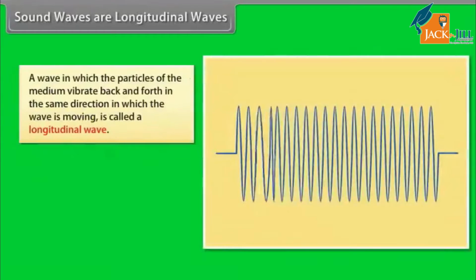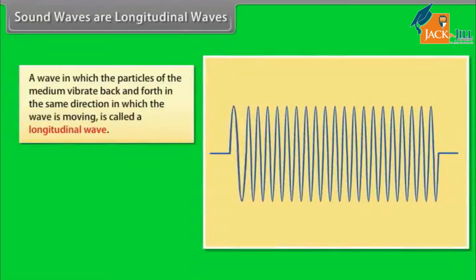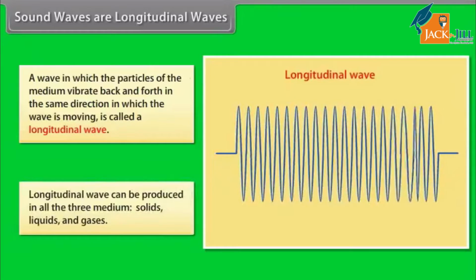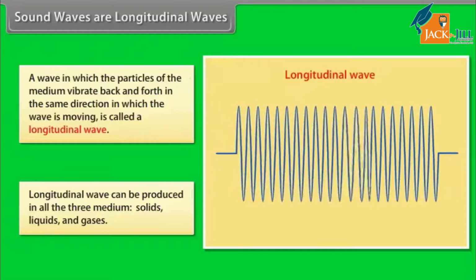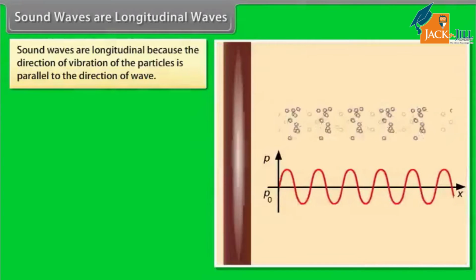A wave in which the particles of the medium vibrate back and forth in the same direction in which the wave is moving is called a longitudinal wave. Longitudinal waves can be produced in all the three mediums: solids, liquids, and gases. Sound waves are longitudinal because the direction of vibration of the particles is parallel to the direction of wave.